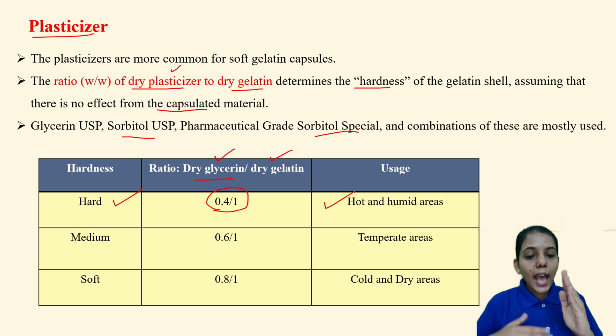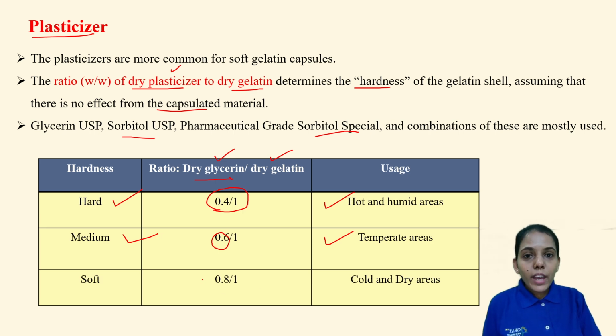Now as you see, as the ratio of the glycerin, or the plasticizer, is increasing, its softness is increasing. Now here it is 0.6 to 1. Gelatin is constant. We are only increasing the plasticizer, that is glycerin. So it is becoming medium. Now the hardness is a little bit medium. So it is for the temperate areas.